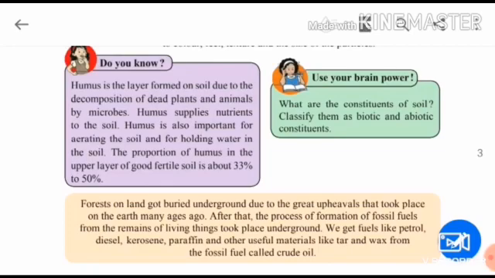Humus is also important for aerating the soil. Soil gets air due to the humus, and it is important for holding water also. It helps in holding water in the soil. Humus is doing two works. It gives air to the soil and it holds water.